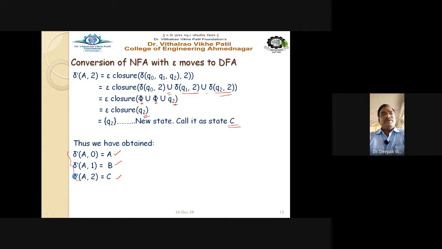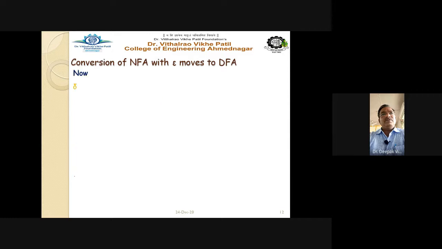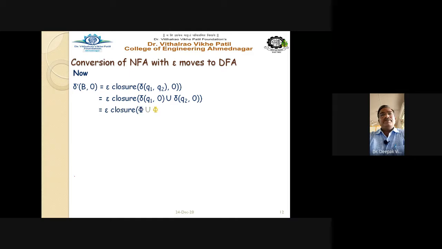Now take capital B on 0, 1, and 2. Capital B on 0: epsilon closure of delta(Q1, Q2) on input 0, which is delta Q1 on 0 union delta Q2 on 0. The answer is phi, and epsilon closure of phi is phi. So delta dash B on 0 goes to phi, meaning there is no transition.